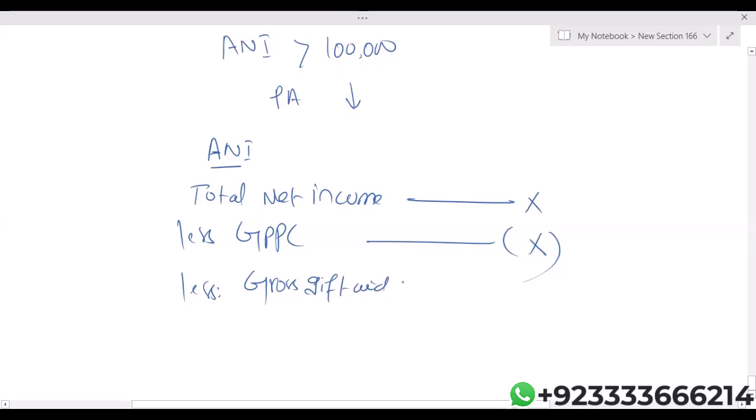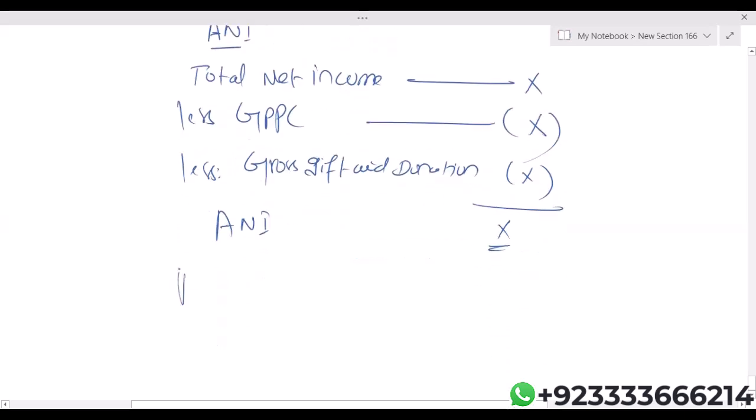Gift aid donation works exactly like gross PPC, but that is not examinable in ATX, but it's still better to know it. So the final answer is ANI, adjusted net income. If ANI exceeds 100,000, then the personal allowance reduces.